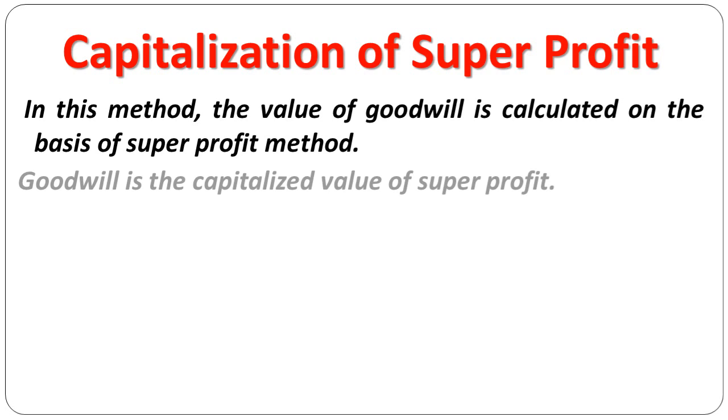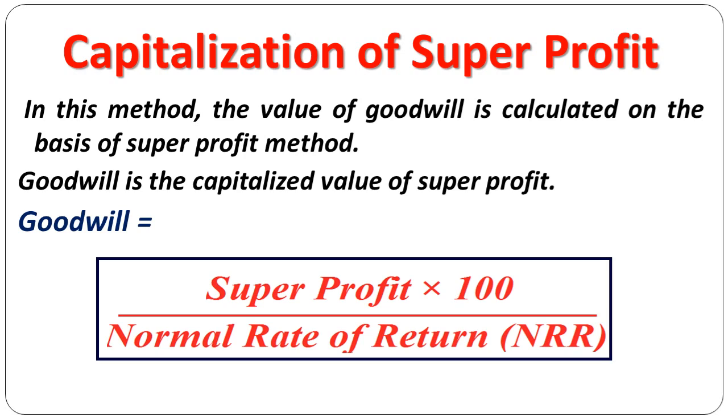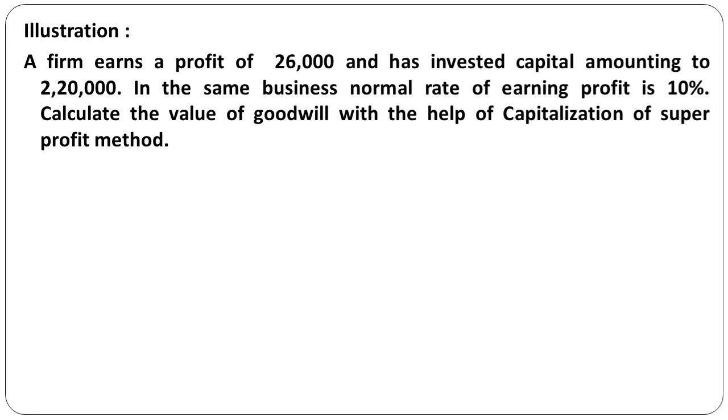So the formula will be: capitalized value of goodwill under the super profits method is equal to super profit into 100 by NRR, that is normal rate of return, right? So super profit into 100 by normal rate of return is the value of goodwill. Directly the formula, that's right. So we'll take up an illustration.